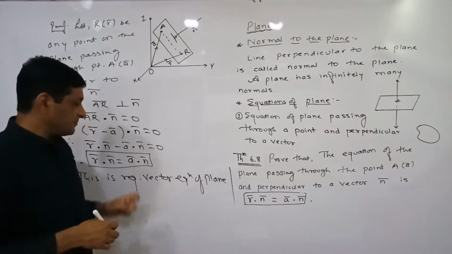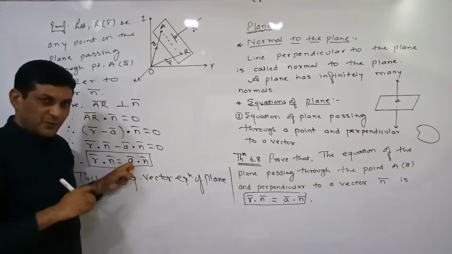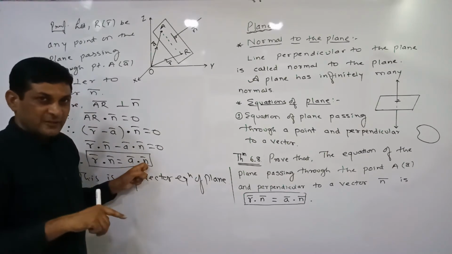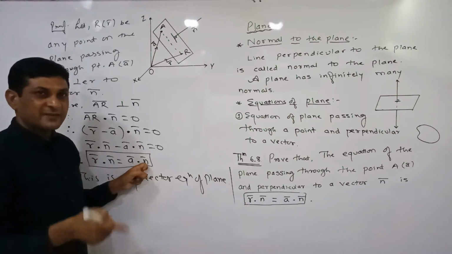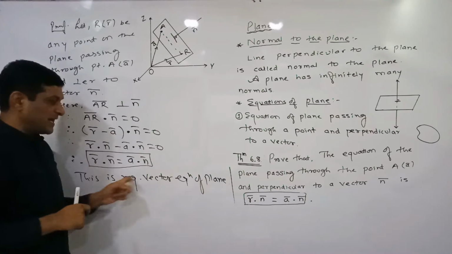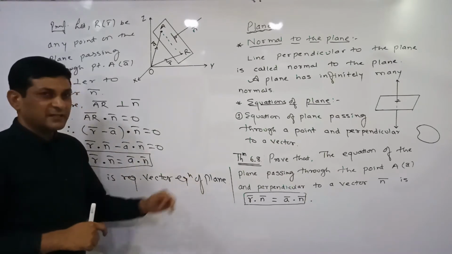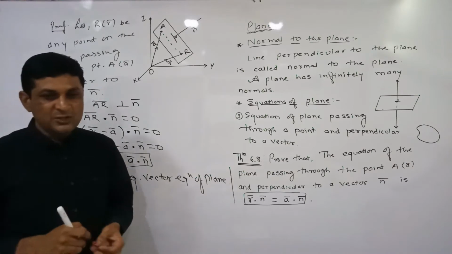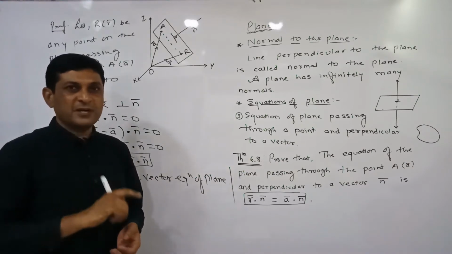Getting it? It means if the position vector of one given point on the plane is given to us and N bar, a vector perpendicular to the plane or along the normal to the plane, is given, then this formula is applicable to find the vector equation of plane. This formula is also called the equation of plane in scalar product form.